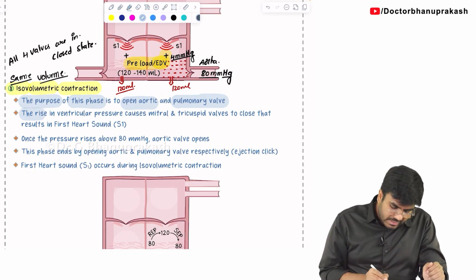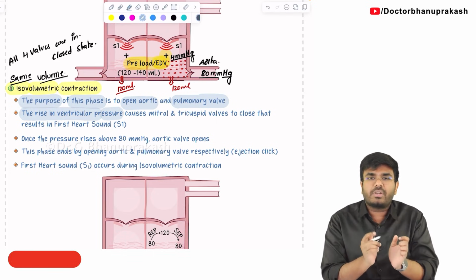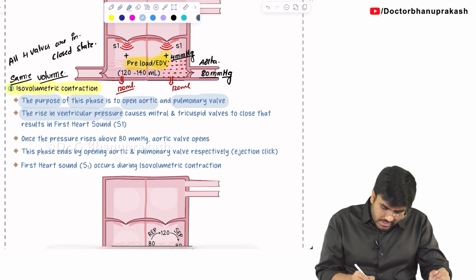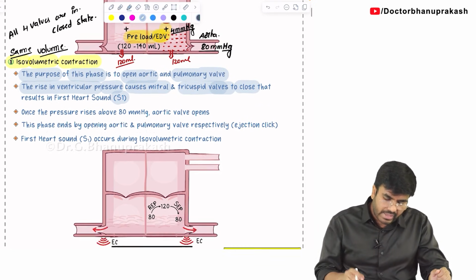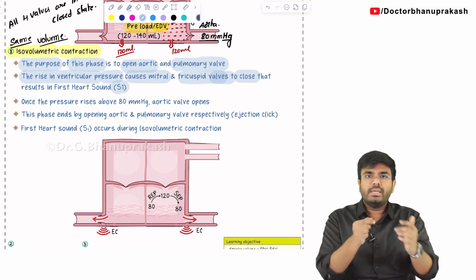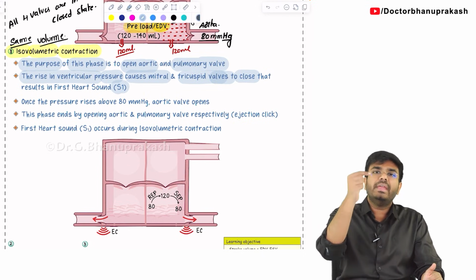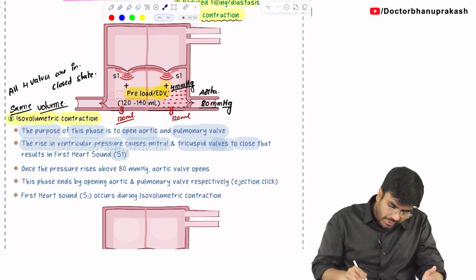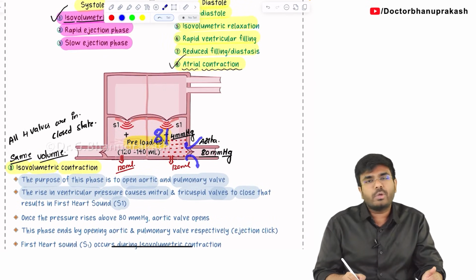Next, the rise in ventricular pressure. See, the beginning of the ventricular contraction, the rise in the ventricular pressure immediately causes the mitral valve and tricuspid valve to close. That results in which heart sound? S1 heart sound. Now you tell me, the ventricle is contracting. The pressure is rising from 4 to 10, 50, 80, 81. The moment the pressure here is 81, immediately which valve is going to open? Aortic valve is going to open.